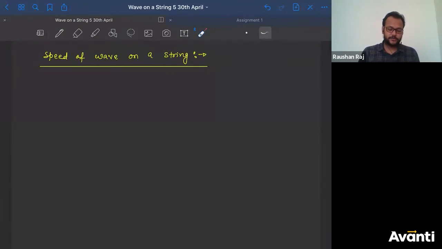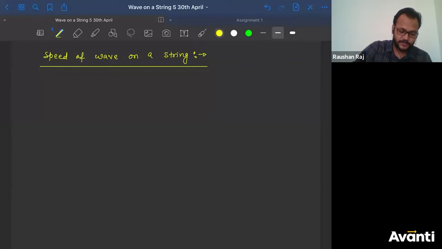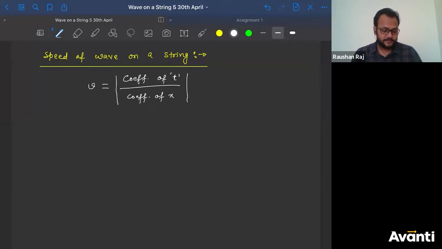So today we are going to study what will be the speed of wave on a string. What will be the speed of a wave on a string? When the equation of wave is already given to you, we know the speed of wave will be written as V equals coefficient of t divided by coefficient of x. Modulus of this will be the speed of wave. But what will be the formula for speed of wave in terms of mechanical properties, or in terms of properties of a medium?